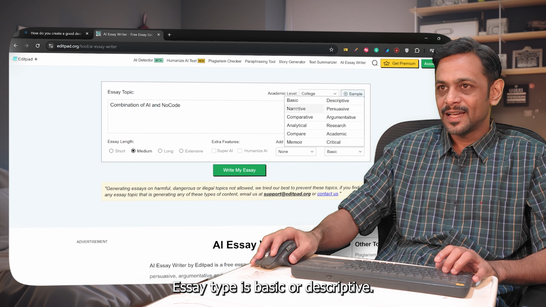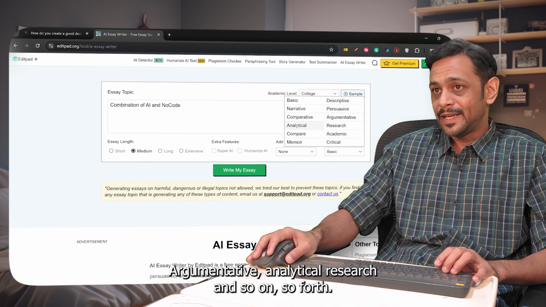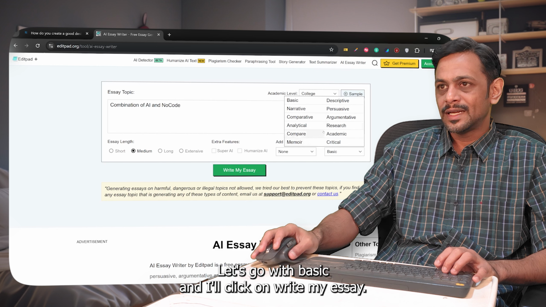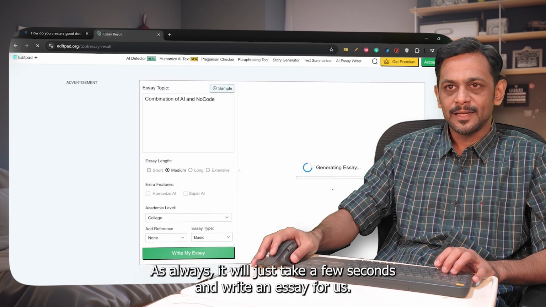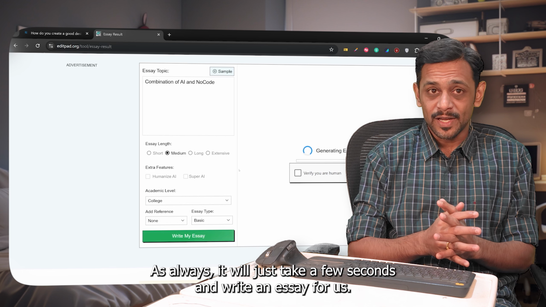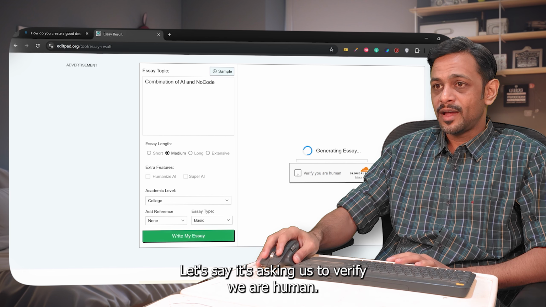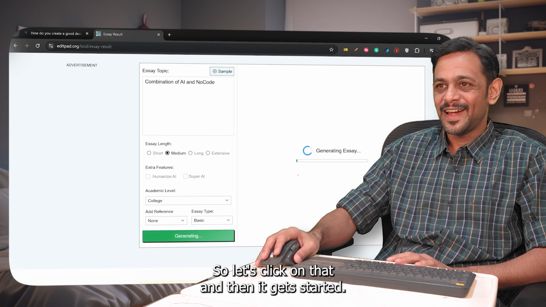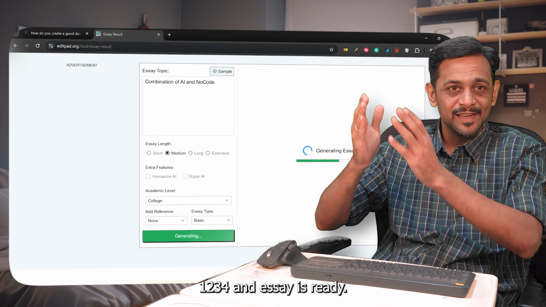Essay type is basic or descriptive, narrative, persuasive, comparative, argumentative, analytical, research, and so on and so forth. Let's go with basic, and I'll click on write my essay. As always, it will just take a few seconds and write an essay for us. Let's see, it's asking us to verify we are human. So let's click on that and then it gets started. 1, 2, 3, 4, and the essay is ready.